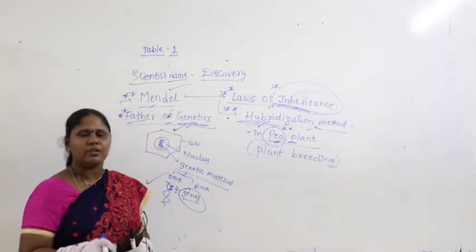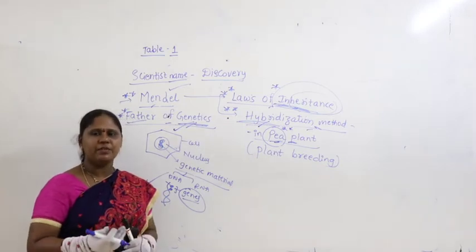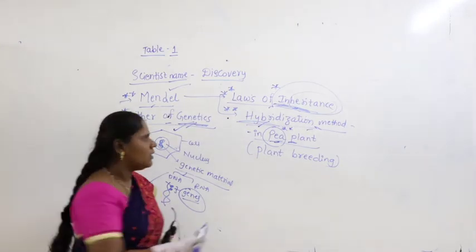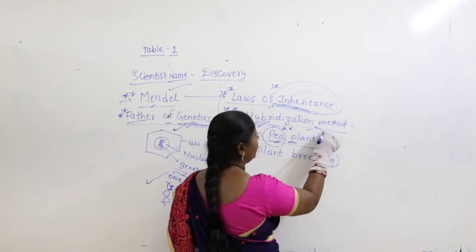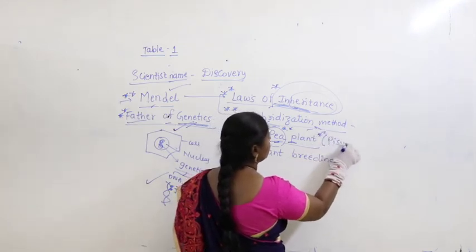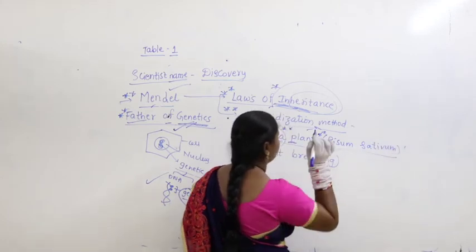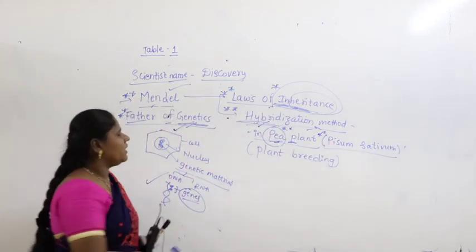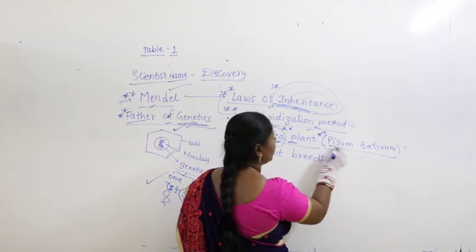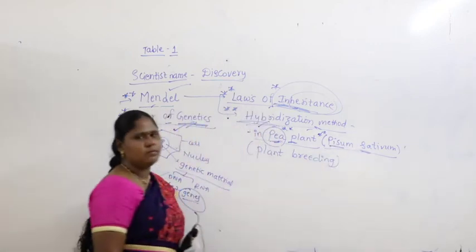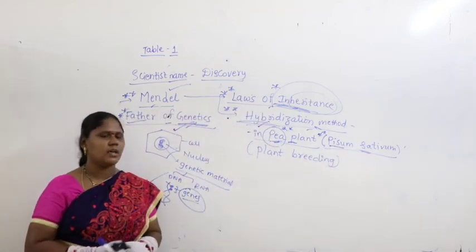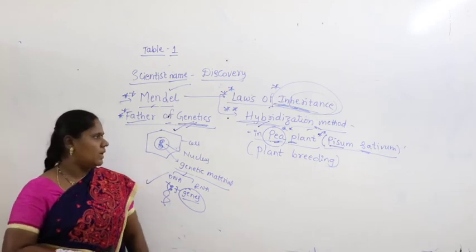If you remember, in the last classes I gave the scientific name for the pea plant. What is that? Did you remember? Anybody remember? It's nothing but Pisum sativum. What is the scientific name of the pea plant? That is nothing but Pisum sativum. You have to remember the scientific name along with the common name.